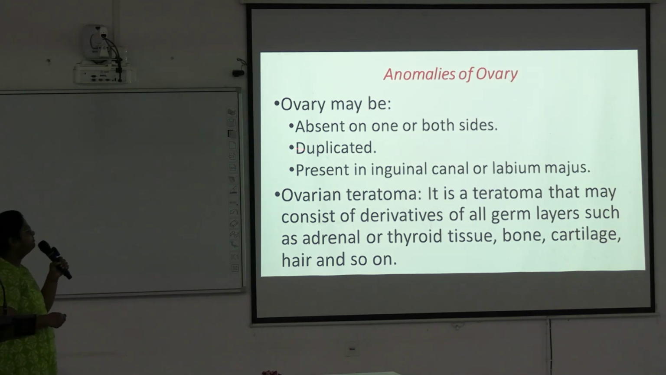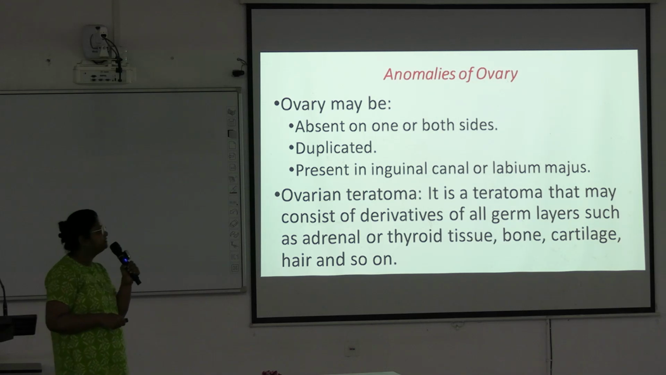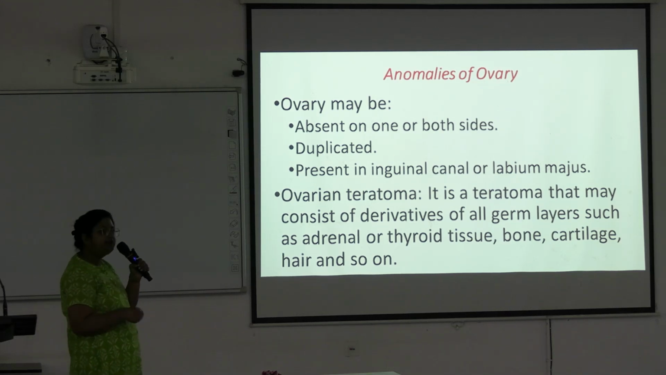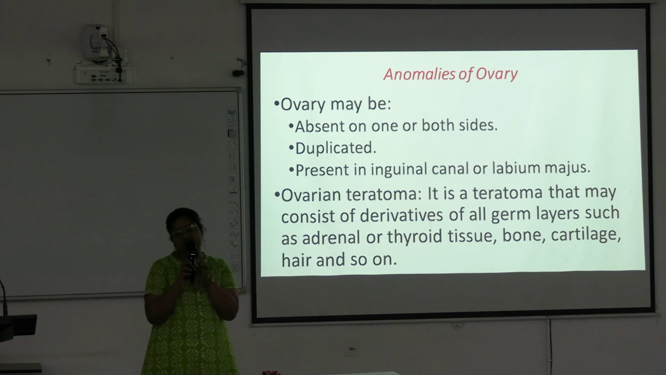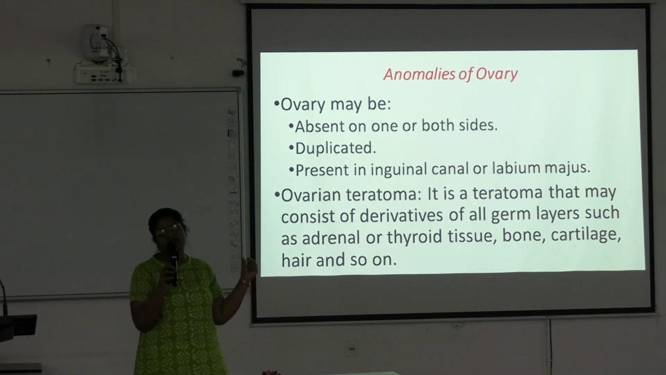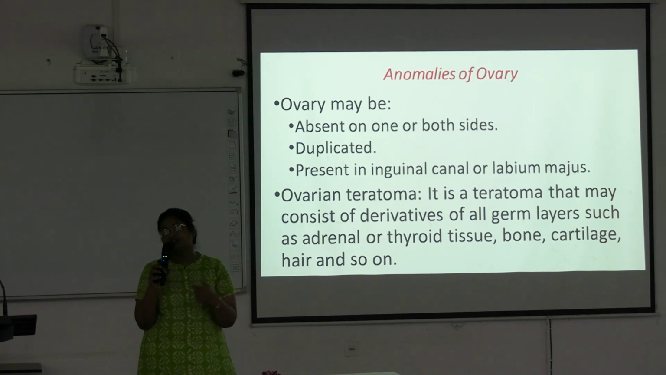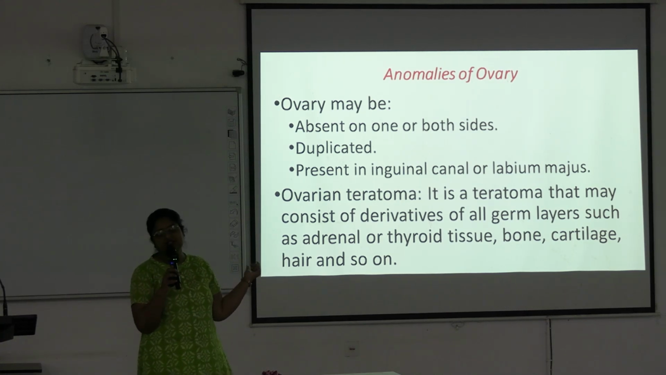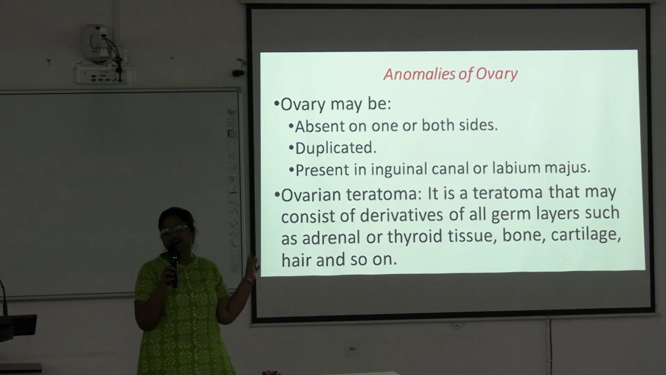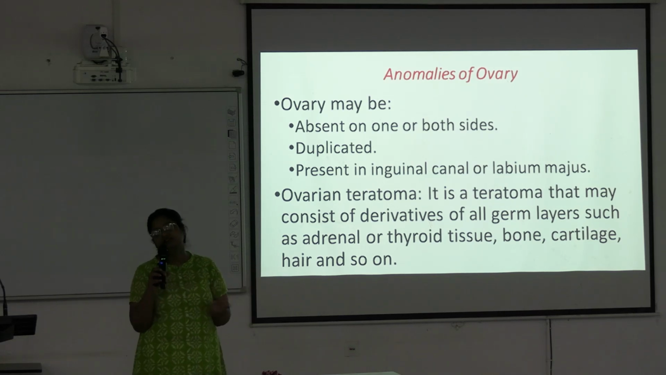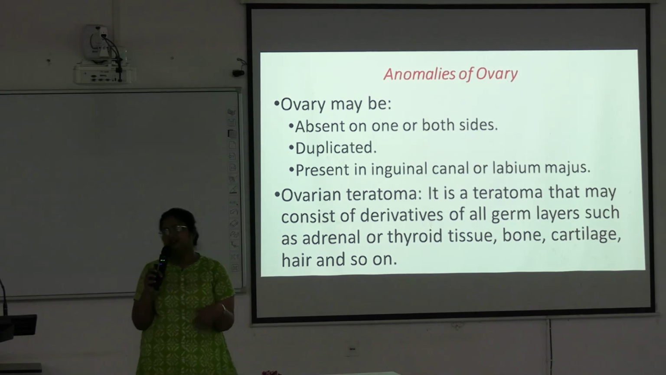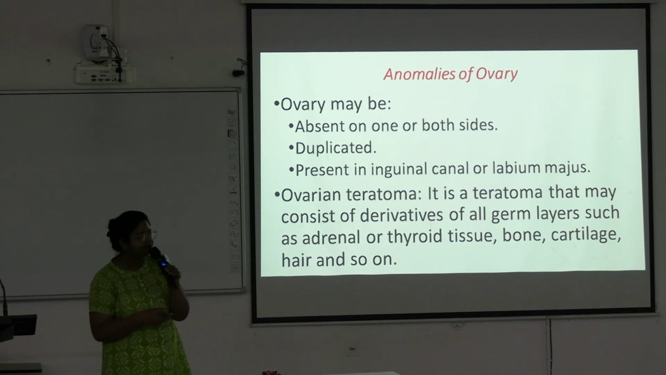Okay. Next. So, what are the anomalies of the ovary? There may be absence of ovary on one or both sides, or there may be duplicated ovary on one or both sides, or ovary may be present in the inguinal canal or labium majus. Okay, there is more descent. Generally, ovary descends towards the pelvis. But in case of male, you have seen testis descends through the inguinal canal into the scrotum. So in case of ovary, that may also occur, and it may descend up to the inguinal region or just deep to the labia majora.